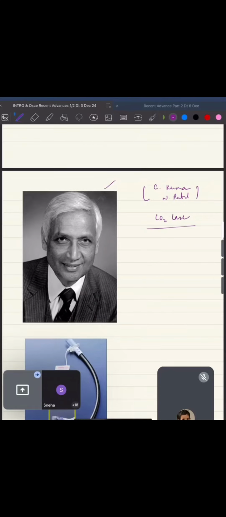कार्बन डाइऑक्साइड लेजर. ओके, सो इंडियंस का कहीं कहीं पे मतलब लाइक नॉर्मली वी लुक टू द वेस्ट, बट देयर आर सम प्लेसेस जहां पे लाइक वी lead it. Okay, so CO2 laser, one of them. Second, your hypopharyngeal malignancy. Okay, Dr. Rishikesh Pai is an Indian doctor who has edited it, and he's the author of that chapter of your Scott Brown. That's why it's important.